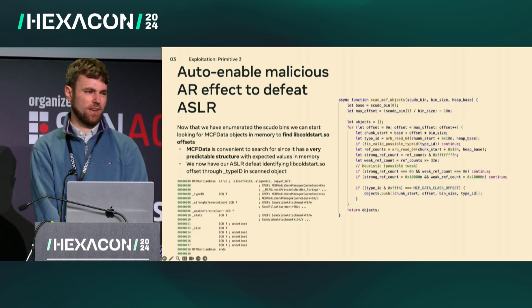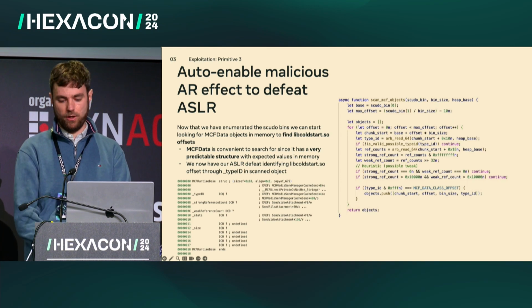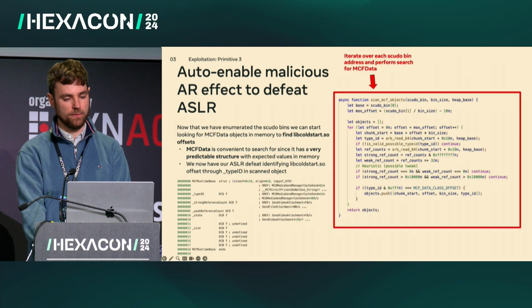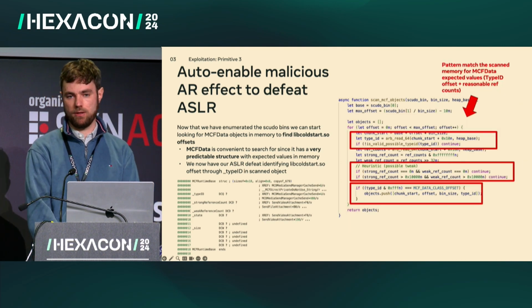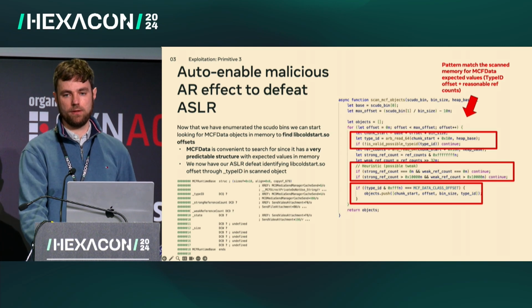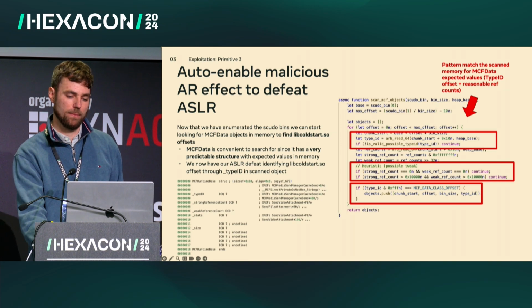Searching for the MCF data objects in the larger bins is pretty straightforward, as they have a very predictable structure. Each MCF data object starts with that type ID pointer. The type ID pointers have a predictable alignment requirement, so we can discard anything that doesn't match that alignment requirement.